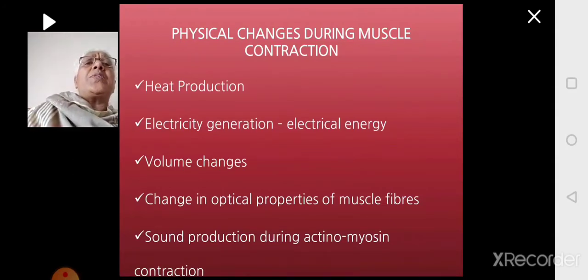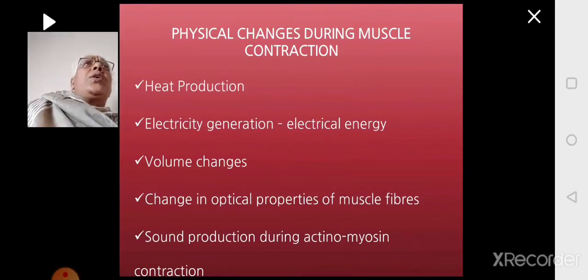There are also volume changes which will happen in the muscle. The muscle can contract, the length of the muscle can reduce, or it can get stretched depending upon the type of activity you are doing. Suppose you are lifting something very heavy, then the muscles will contract. Suppose you are pushing something very heavy, then the muscles will stretch. So there are different types of contractions happening, bringing about either pulling or stretching, and when this happens, the muscle will either reduce or it will get expanded. That is the change in the volume of the muscle.